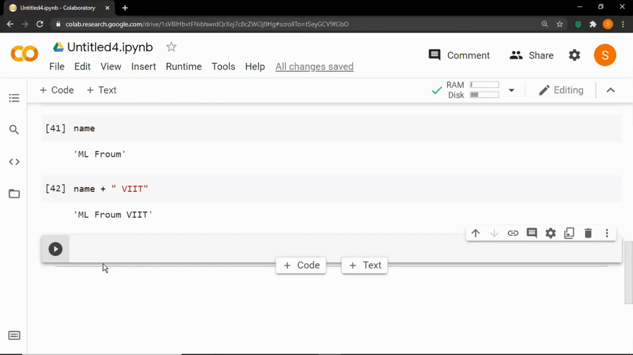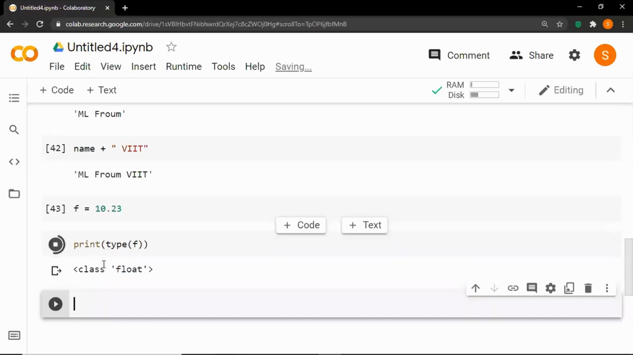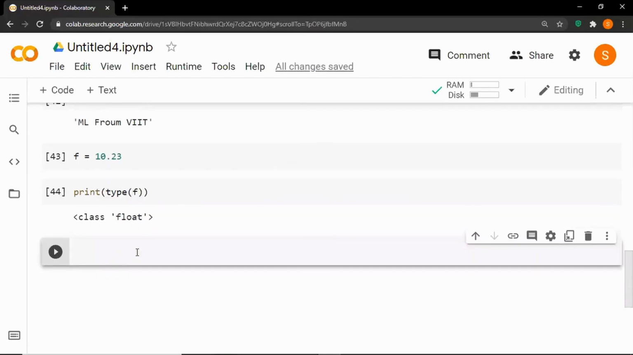So let's declare one more variable. So let's say f is equal to 10.23. Run the cell, and let's print the type of this variable. Print type of f. So in this way we can declare a variable of type float.